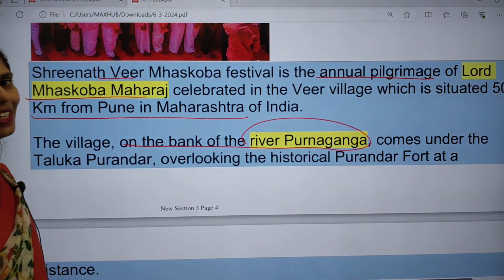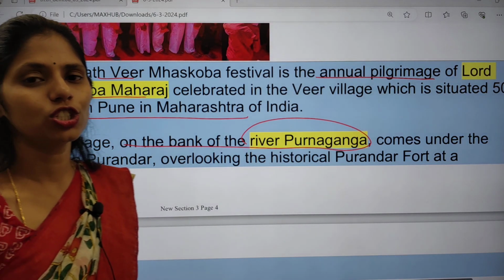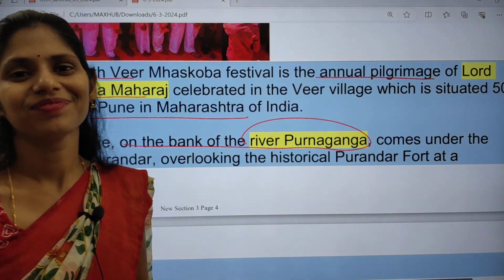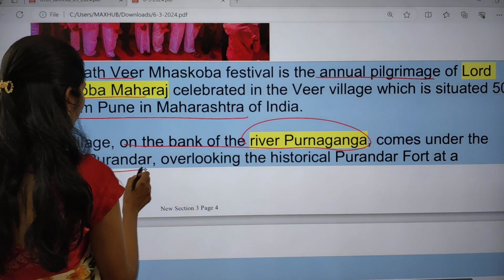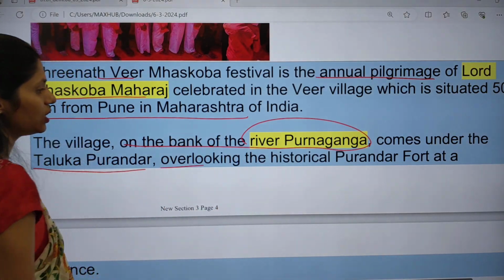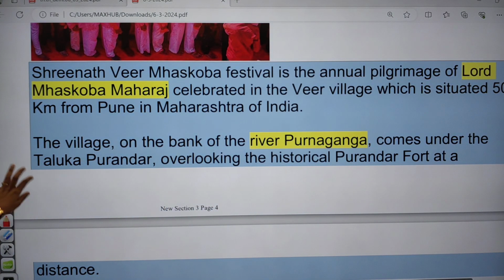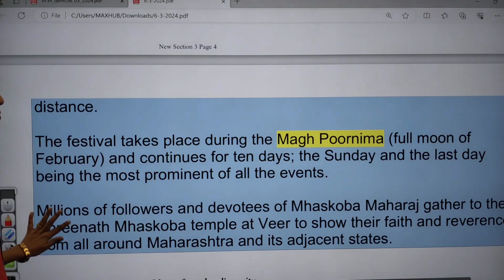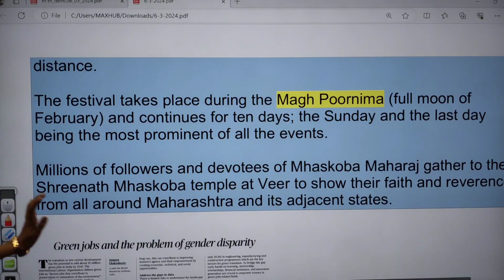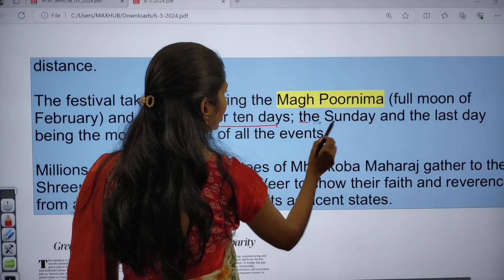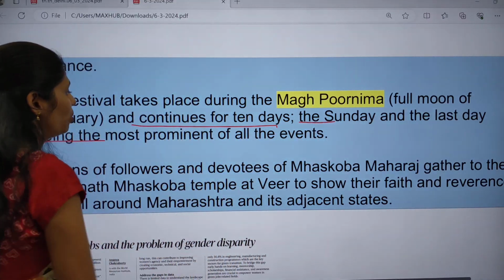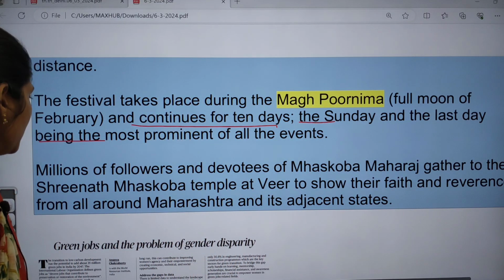Please let me know, this Purna Ganga is a tributary of which river? This is very important. The village also comes under Taluka Purandar, overlooking the historical Purandar fort at a distance. This festival takes place during Magh Purnima, the full moon of the February month, and continues for 10 days, the Sunday and the last day being the most prominent of all the events.